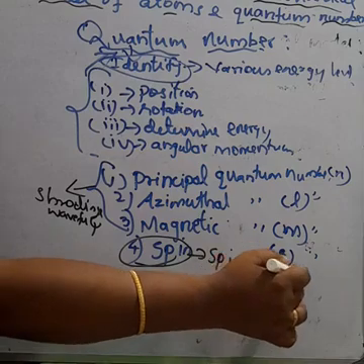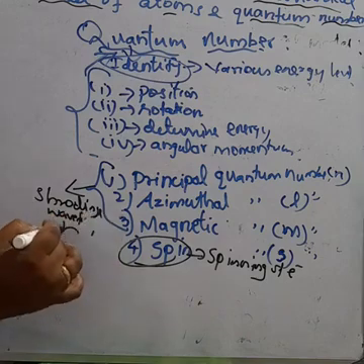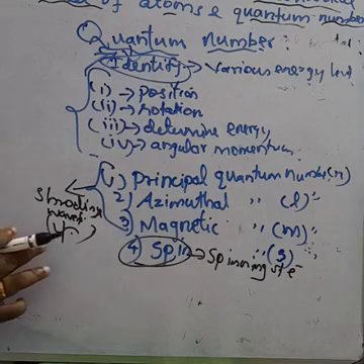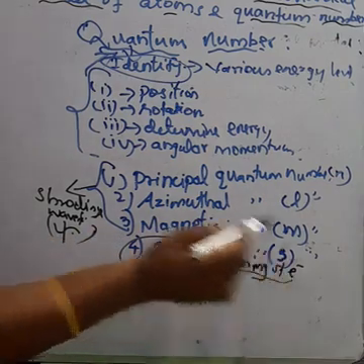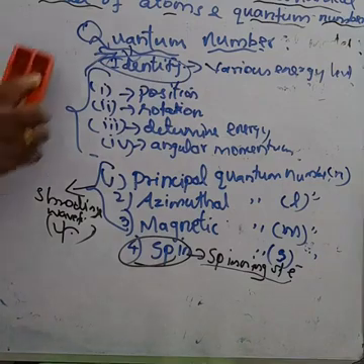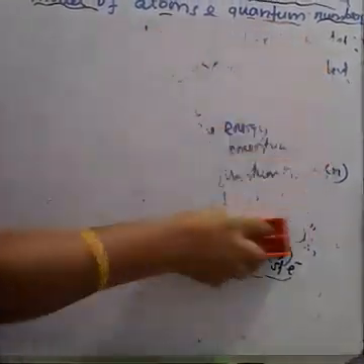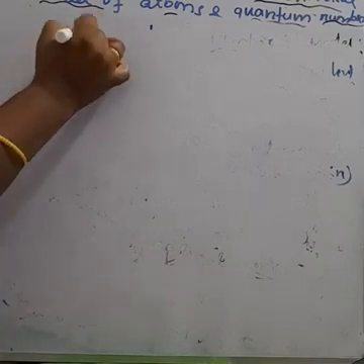Today we are going to study only the principal quantum number.